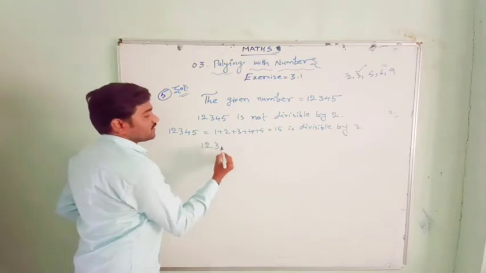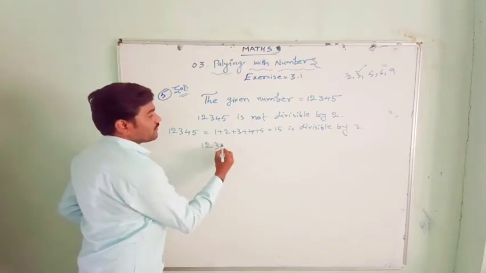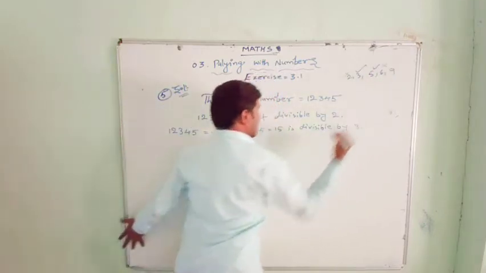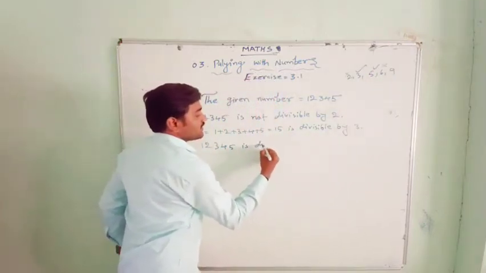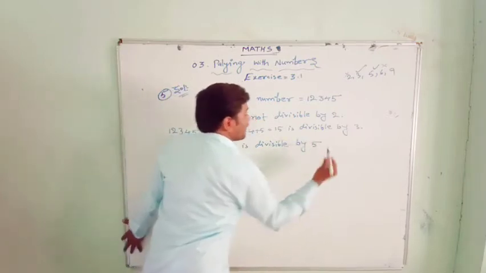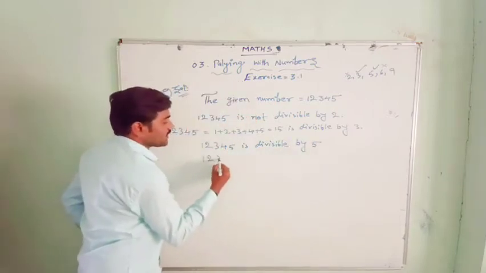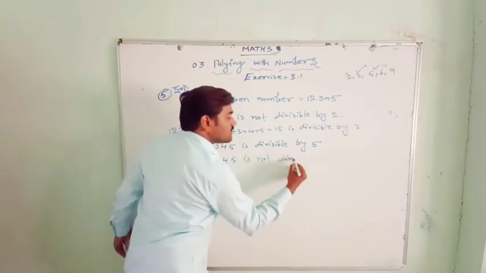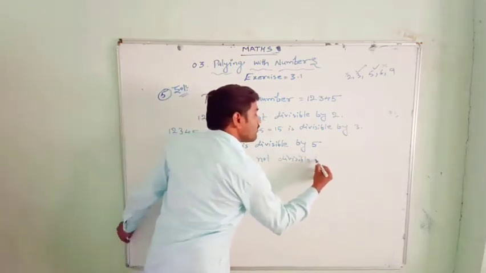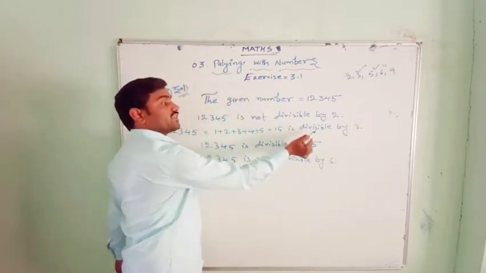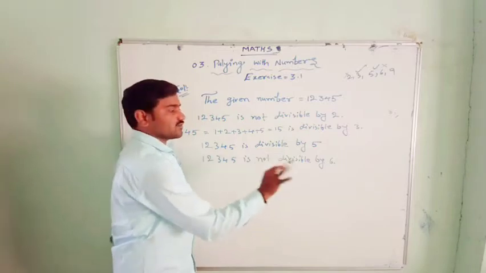Is 12,345 divisible by 5? Yes, the last digit is 5, so it is divisible by 5. It is only divisible by 3, it is not divisible by 6.